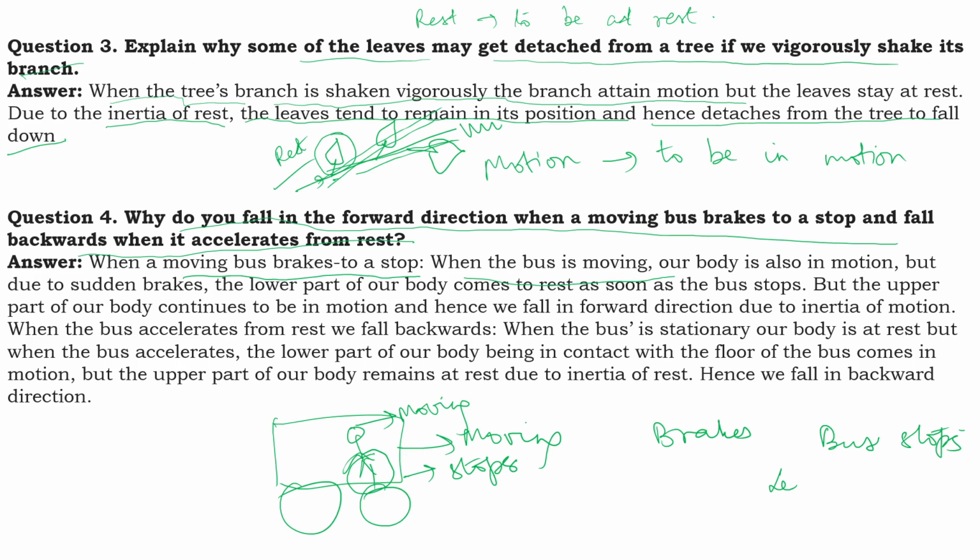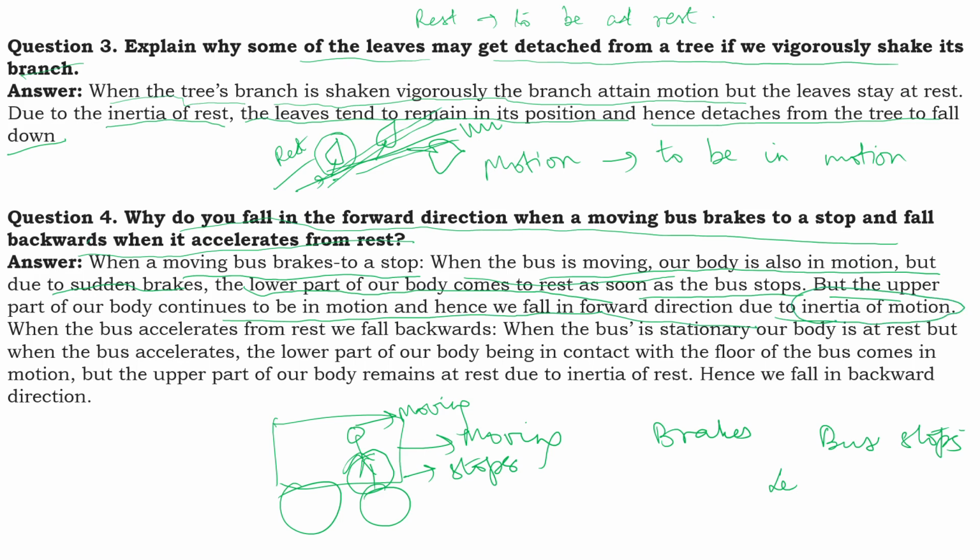That's what is explained. Look here, when the bus is moving, our body is also in motion. But due to sudden brakes, the lower part of our body comes to rest as soon as the bus stops. Since the legs were in direct contact with the surface of the bus, your lower part is in stopped rest position, but the upper part of our body continues to be in motion and hence we fall in forward direction due to the inertia of motion.